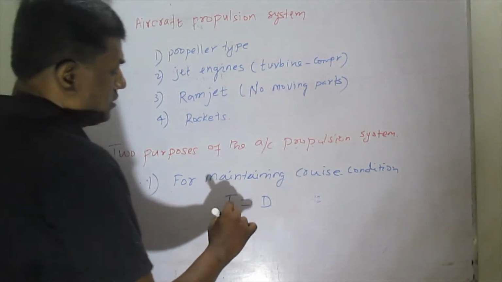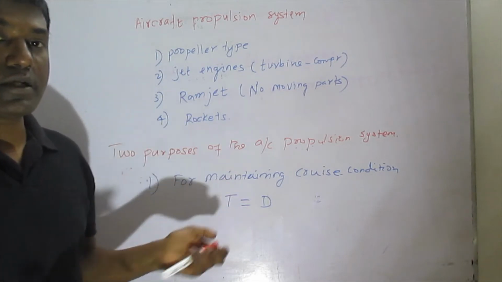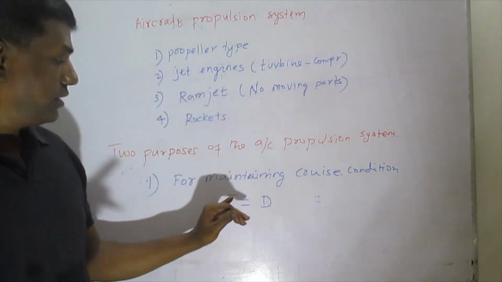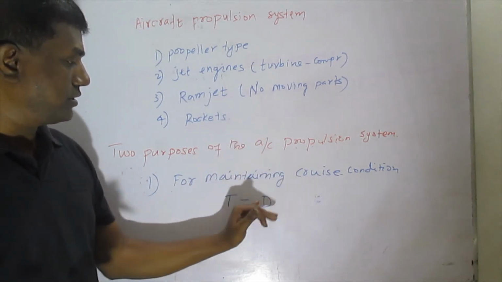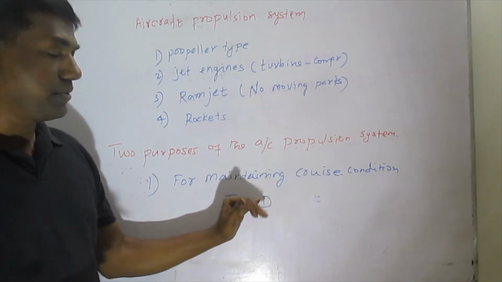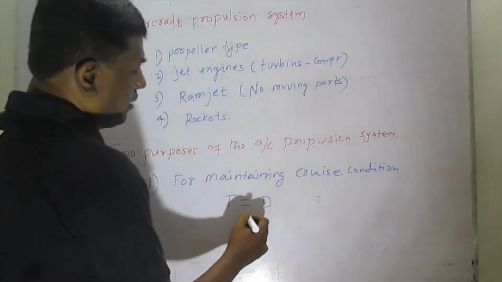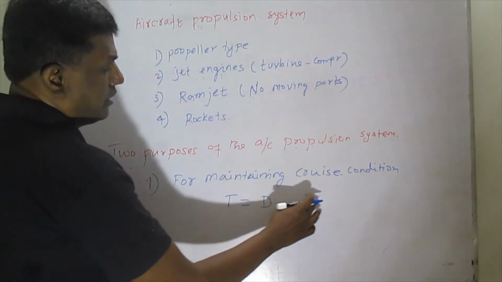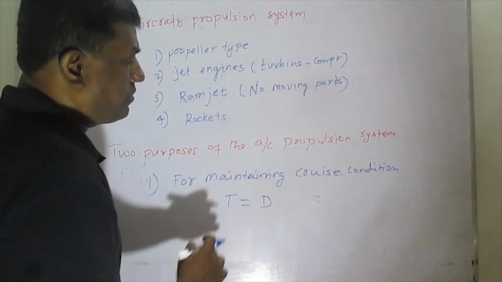We all know that the engine is producing the thrust to overcome the drag. Drag is generated whenever the aircraft wings are producing lift. So drag is unavoidable. It is unwanted, but it cannot be avoided.